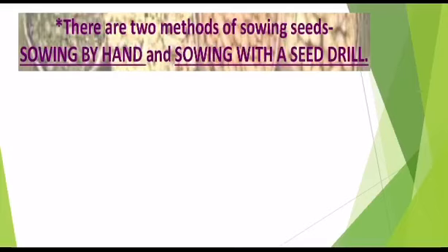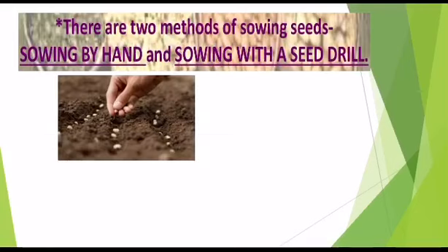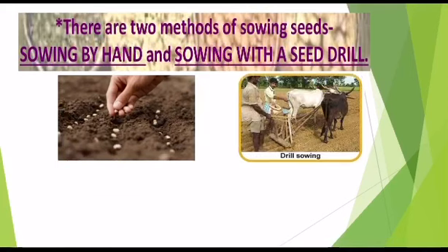There are two methods of sowing seeds: sowing by hand and sowing with a seed drill. This is sowing by hand, you can see on the screen, and this is sowing with a drill. Now, what is seed drill?